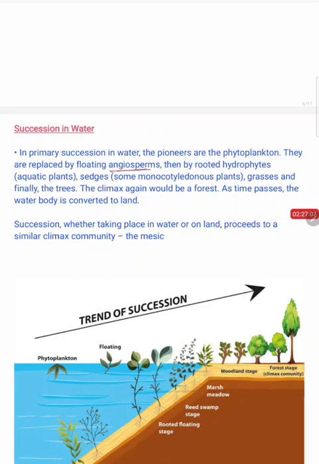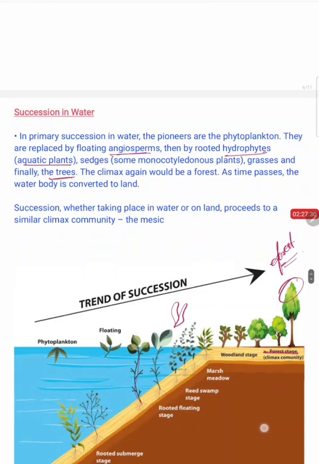These angiosperms will be then replaced by rooted hydrophytes. Hydrophytes are nothing but the aquatic plants. They will be replaced by sedges. Sedges are monocotyledon plants, and then they will be replaced by grasses. Grasses will finally lead to trees. Once again, even in an aquatic ecosystem, the climax community is always the forest, right? So as time passes, this water body will be converted to land, and the phytoplankton will be converted into the forest, right?